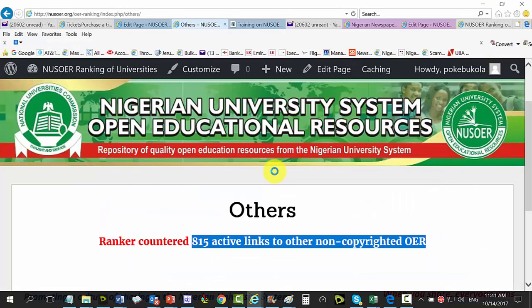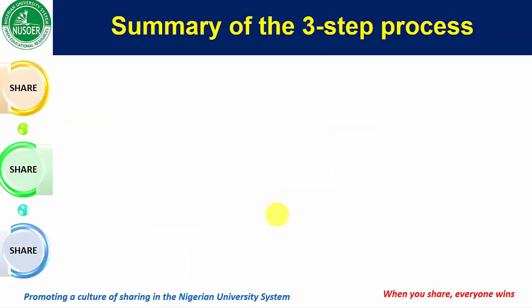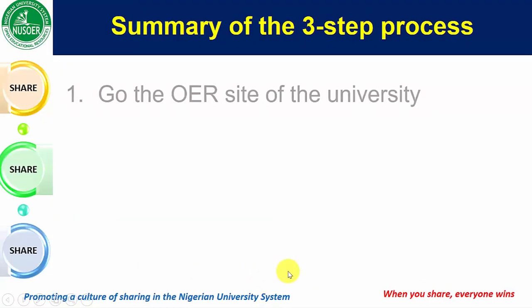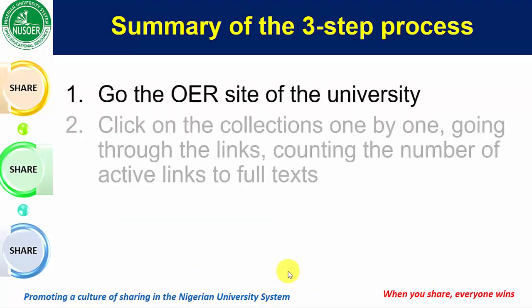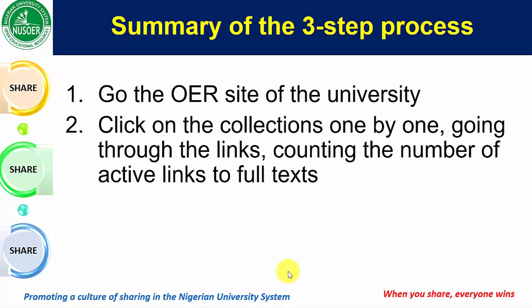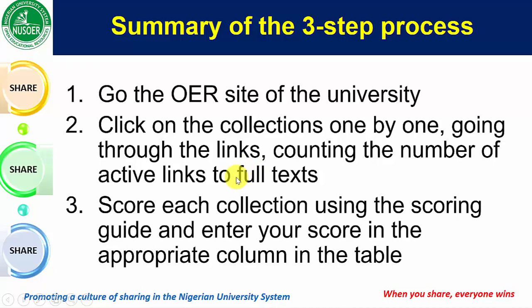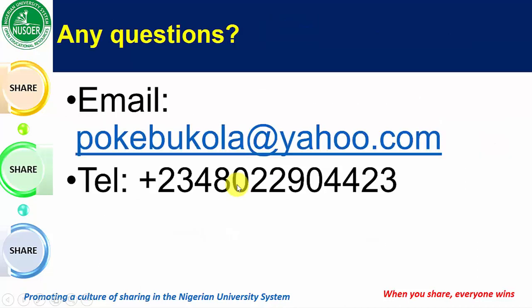So what's next? Let's look at what we did, the summary of the process. We went to the OER site. That's for scenario number 2. We clicked on the collections one by one, and then we looked at the links. Although we just assumed that the ranker will have looked at the links, we then scored each of them. So that will be it for lesson number 2.